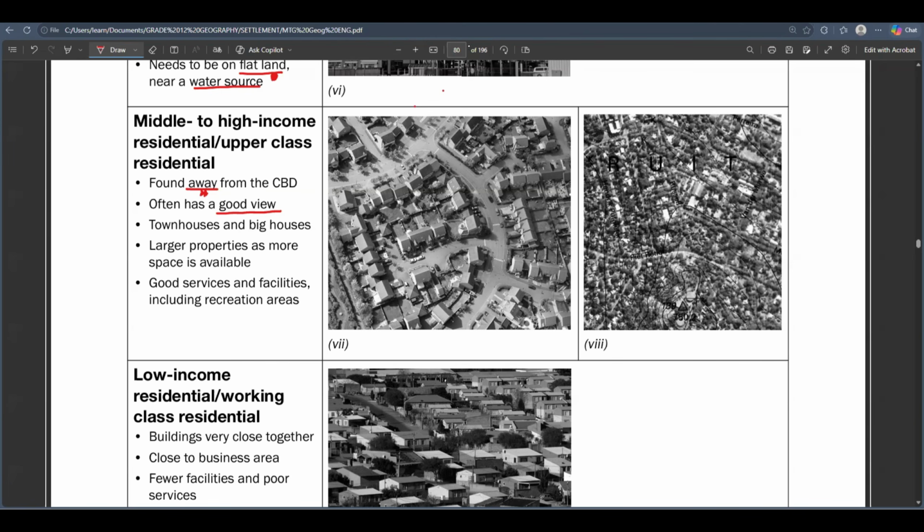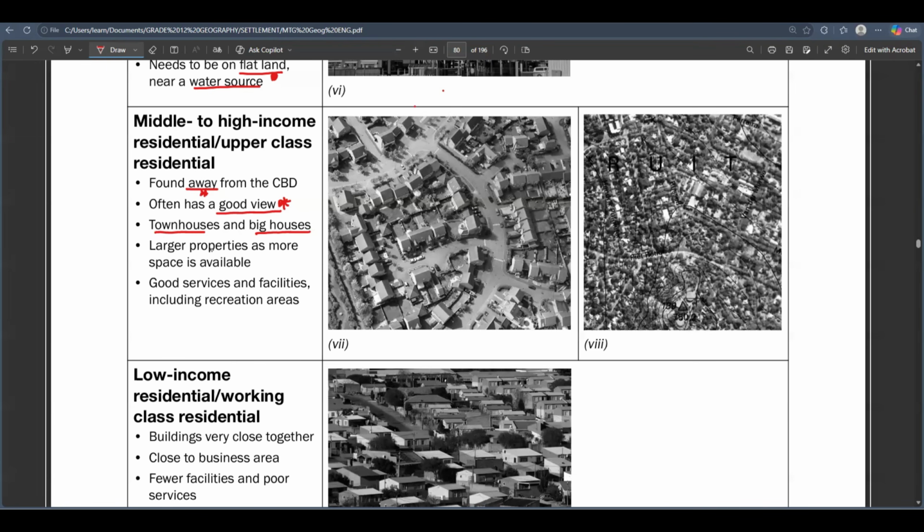The middle to high income residential area is the upper class, and it's beautiful land, far away from the CBD because they don't want too much noise, right? Because the CBD is noisy, with a lot of people moving around. And the middle to high income residential areas often have a good view. They look beautiful, right? Those are your beautiful suburbs, with double-storey houses, townhouses, big houses. They are beautiful and they are big.